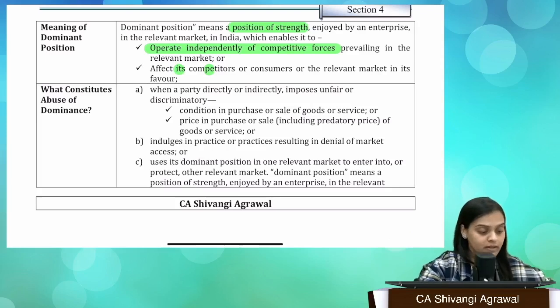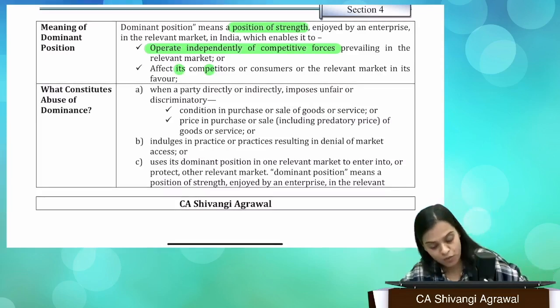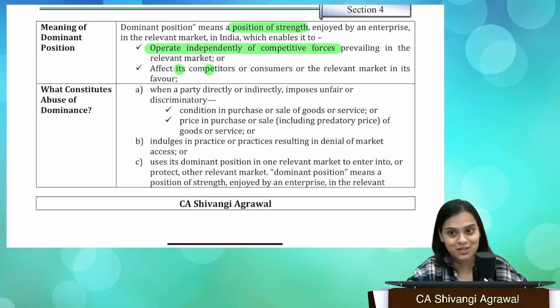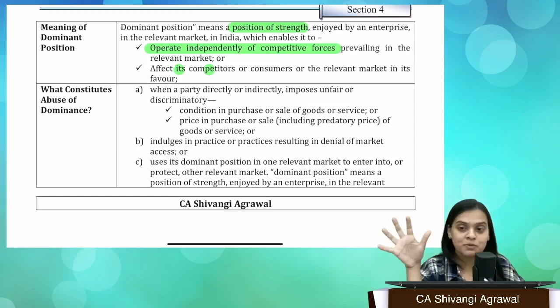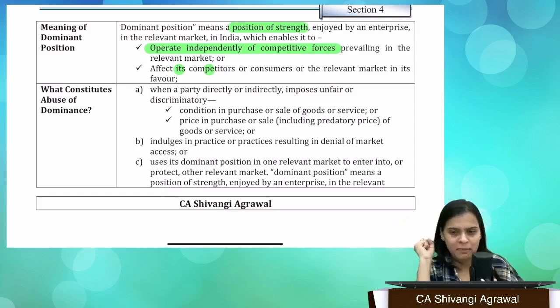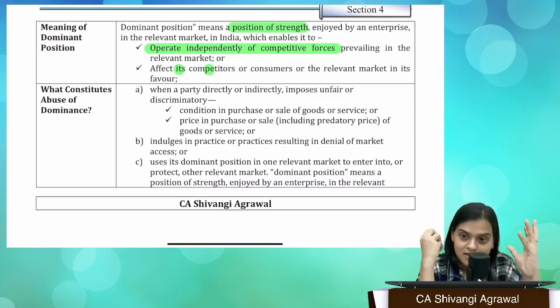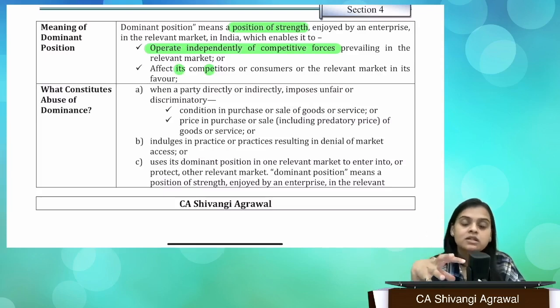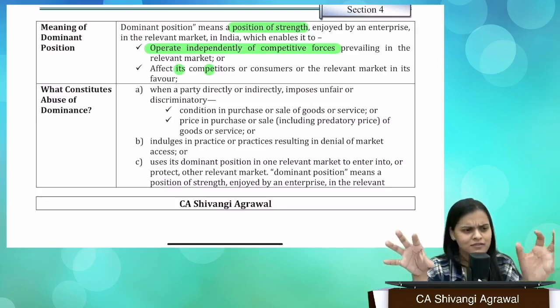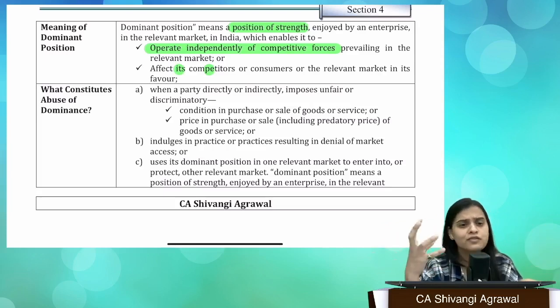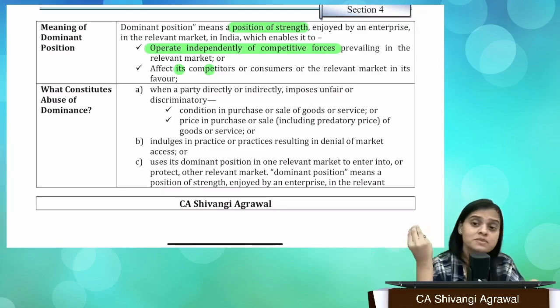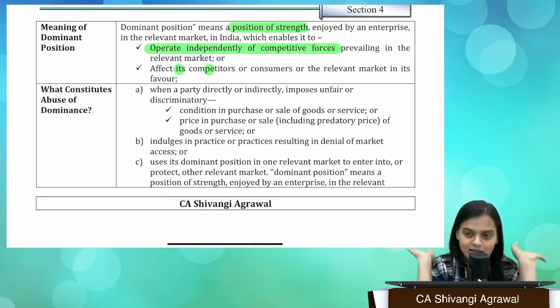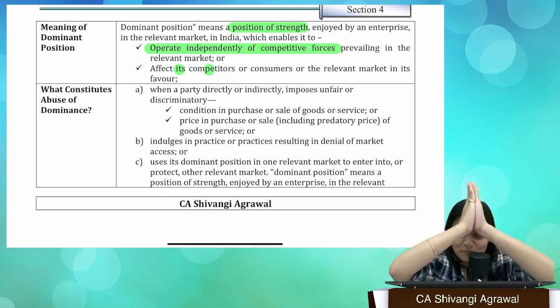Relevant product market is what? It comprises all the products which are substitutable. All the products which are substitutable means what, ma'am? Supposedly, I talk about rice. Now, there could be two qualities of rice in general. One is the quality of rice which comes at around 40-50 rupees per kg, and then there is another which comes at 150 rupees per kg. Let's take a fictitious hypothetical example, please.